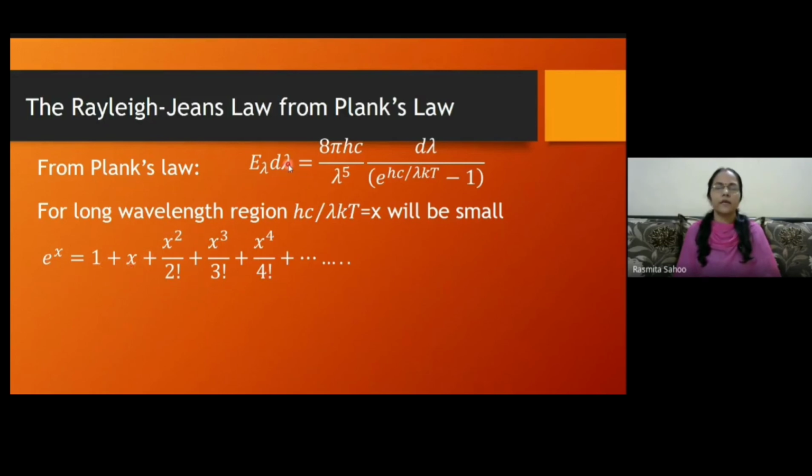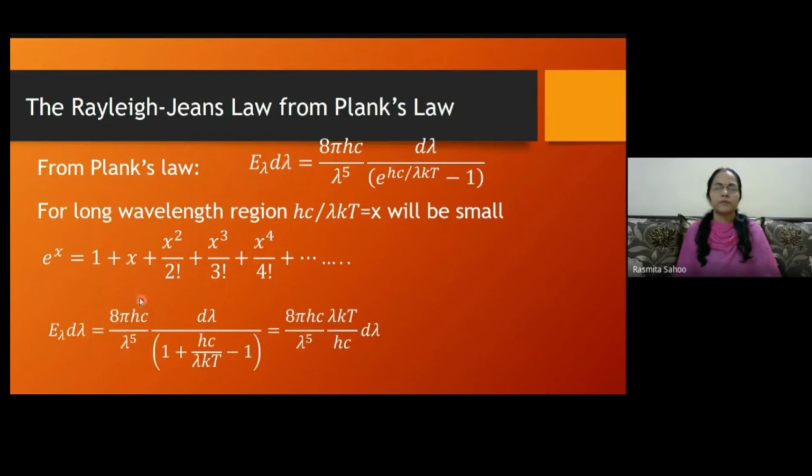I can write this as 1 plus x, and here the value of x is hc by lambda kT. So 1 plus hc by lambda kT minus 1, this plus 1 and minus 1 will get cancelled. So we will get E lambda d lambda equal to 8 pi hc by lambda 5, times lambda kT by hc. This hc will get cancelled, and lambda with lambda 5 will leave lambda 4.